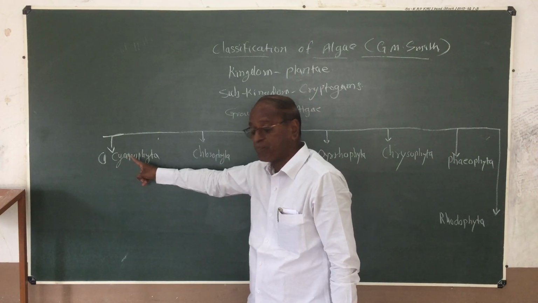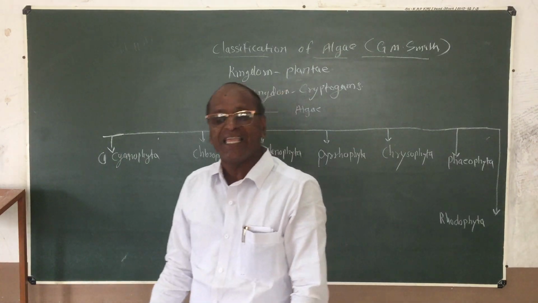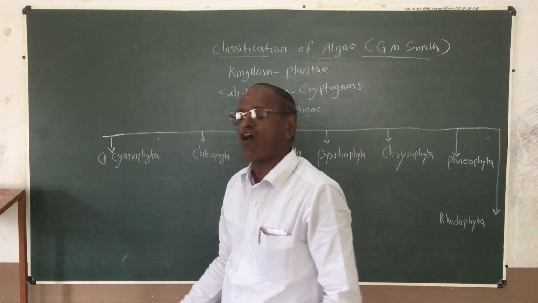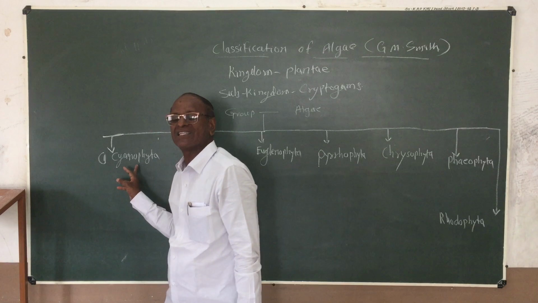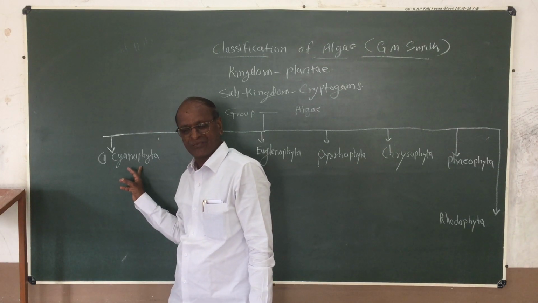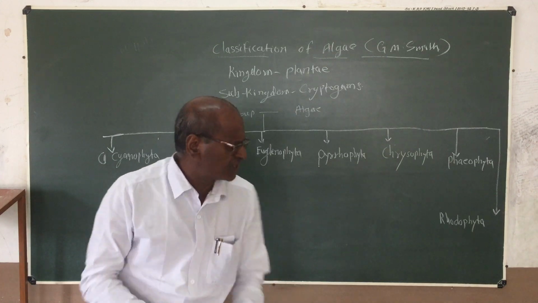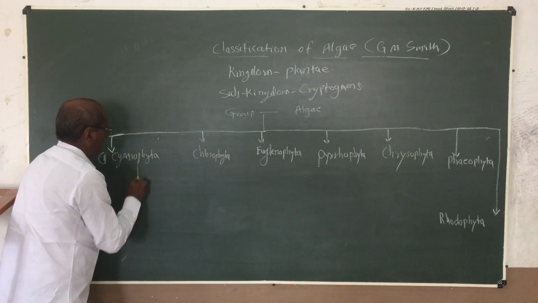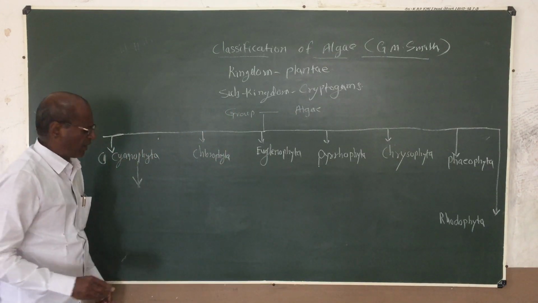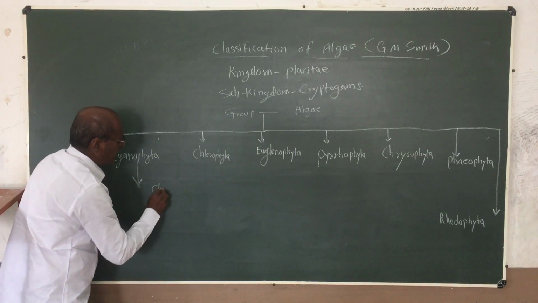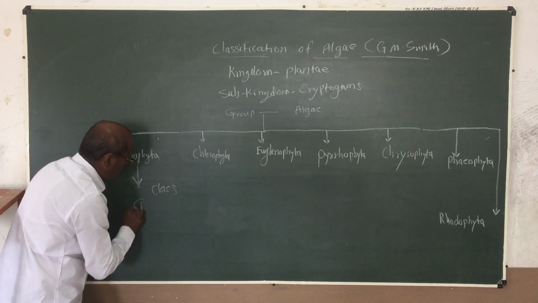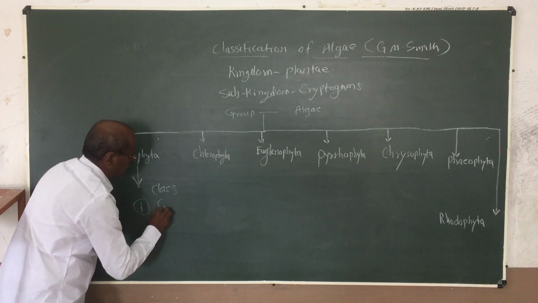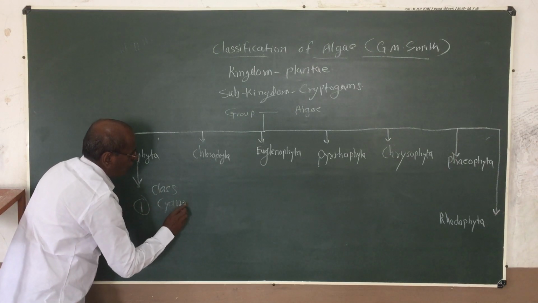And the reserve food material is in the form of myxophycean starch. Myxophycean starch त्याच्यामध्ये. And this Cyanophyta may be separated into a single class, that is Cyanophyceae.